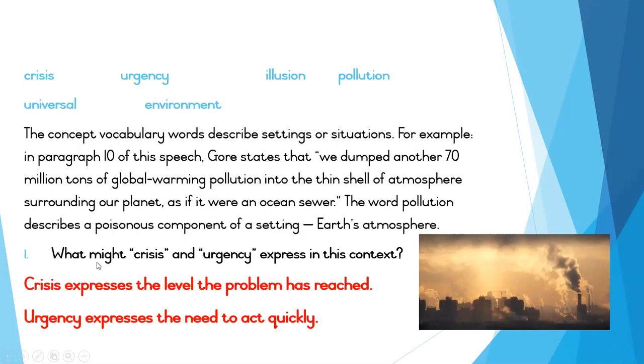Now, if I had to ask you, based on the words crisis and urgency in the text, we could conclude that crisis expresses the level the problem has reached. That word helps us to understand the situation. The situation, it's a problem. The crisis is the level that the problem has reached, okay? And then we have urgency. It expresses the need to act quickly. So there we have the word urgency, and that tells us the situation. We need to act quickly. It's urgent. It's important. Okay, so this helps us to understand some of the concept vocabulary.